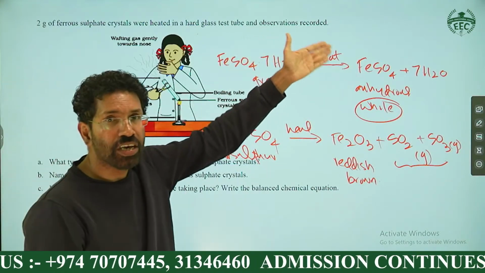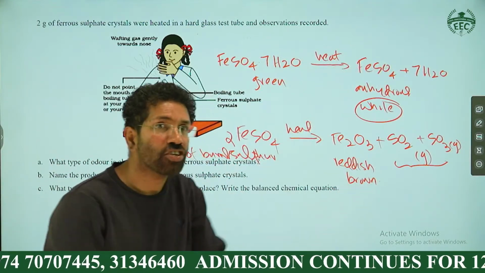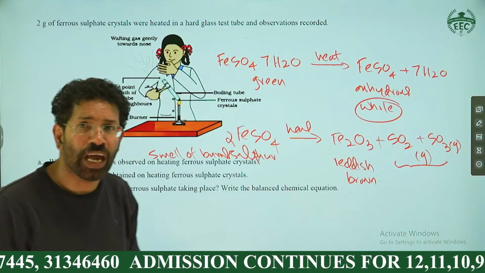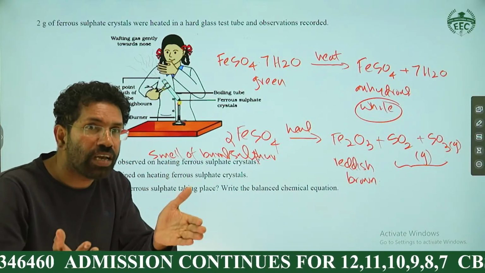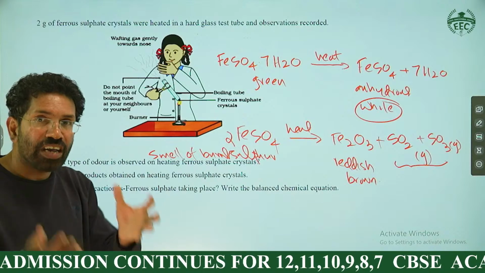We know that we are heating it. It undergoes decomposition. This reaction is called thermal decomposition. Okay? The type of reaction is thermal decomposition. It is so easy. Write the chemical equation.